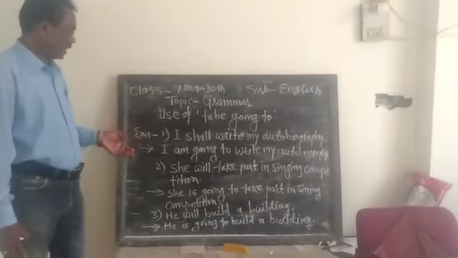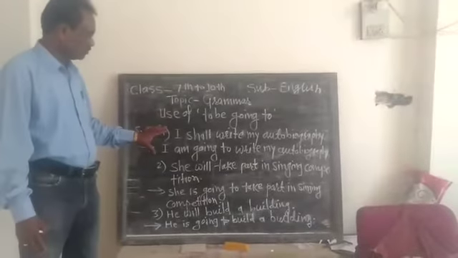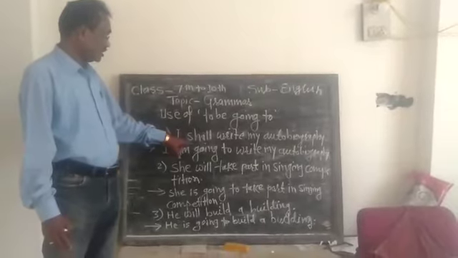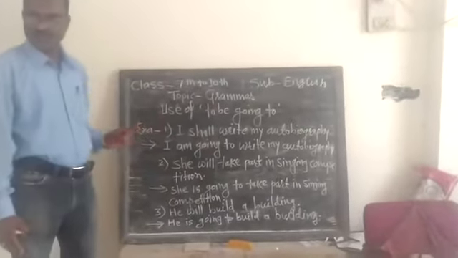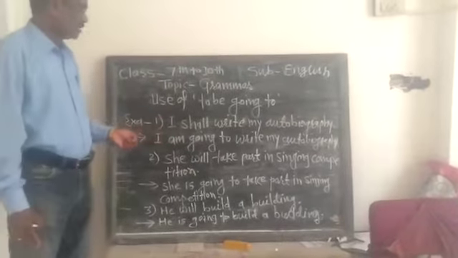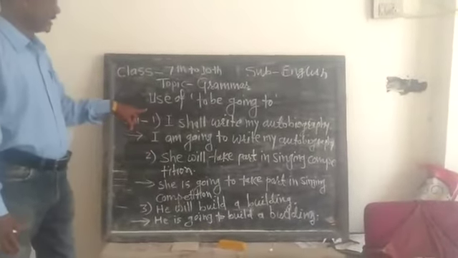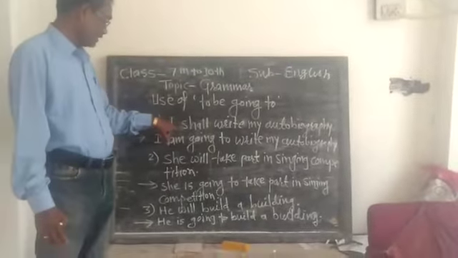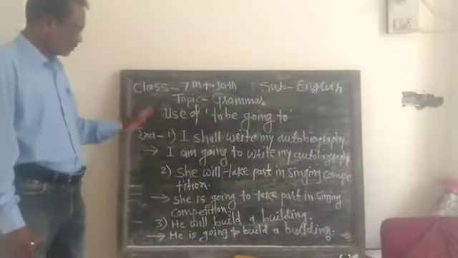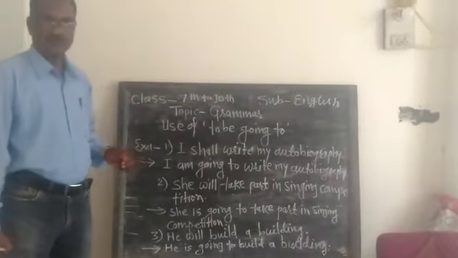Now find such types of examples in your textbook and try to use "to be going to". It is very easy to understand and it is very easy to score marks. It is very simple, grammatical forms or grammatical sentences, and we can get the marks easily on this topic. So therefore find such examples from the textbook and use "to be going to". Okay.